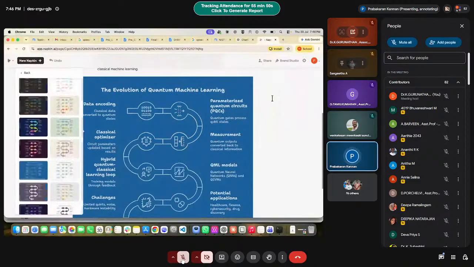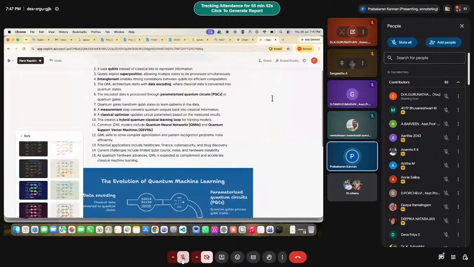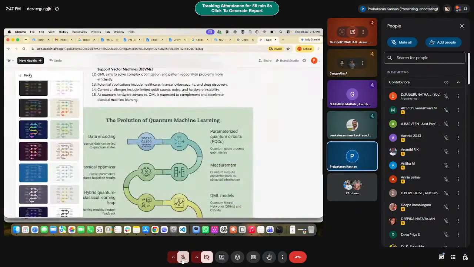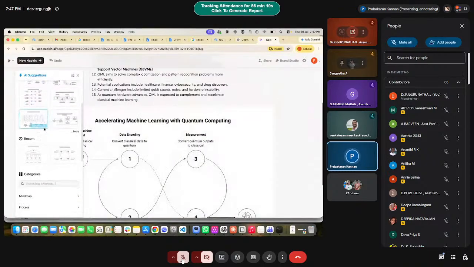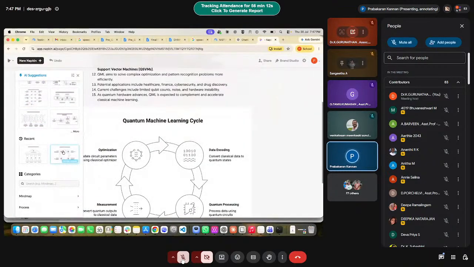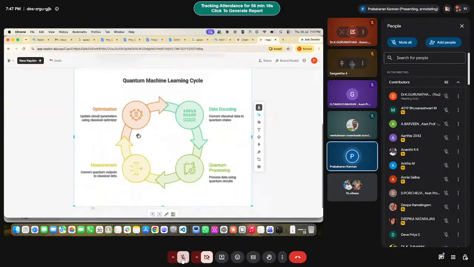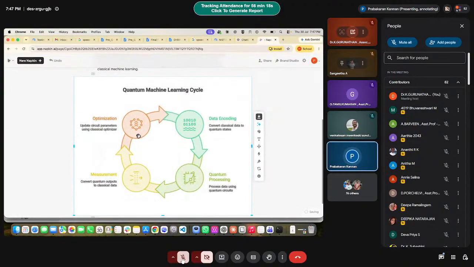Okay, hopefully you have understood how to generate stunning visuals with the use of AI tools. You don't need to do anything, you just have to paste the content. Even for generating the content, you can use any generic LLMs, ChatGPT or anything, and you can generate stunning visuals in any format. That's why I wanted to show this to you. This is the one which generates. Are you able to see this?